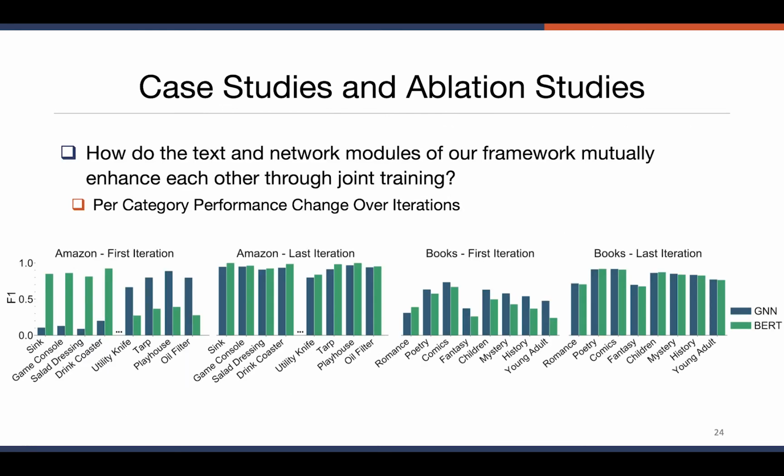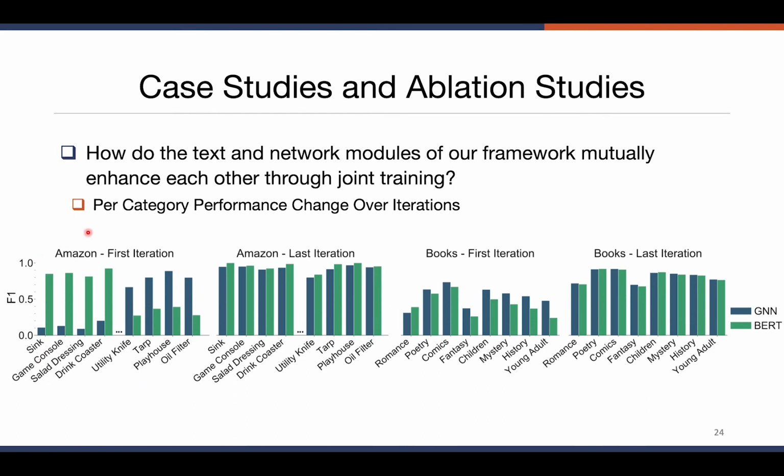We also show multiple case studies and ablation studies. In the case study here, we try to see how the network and text modules of our framework mutually enhance each other through the joint training process. In the figure here, the x-axis represents different categories on 2 datasets, and the bars in the figures show the performance of the GN model from the network module and the BERT model from the text module.